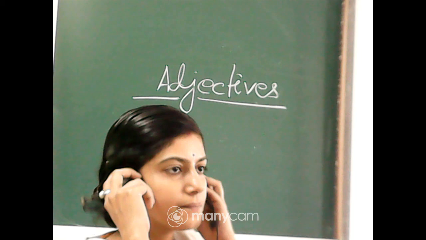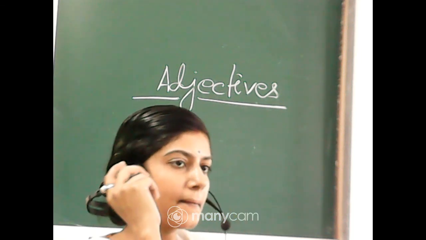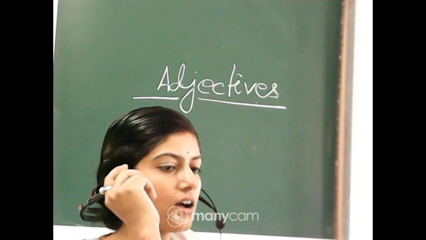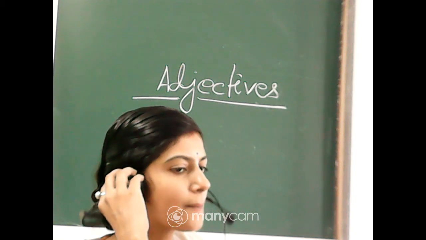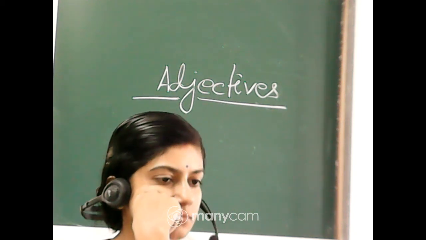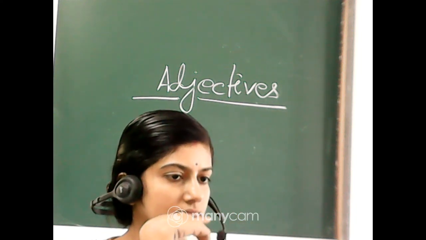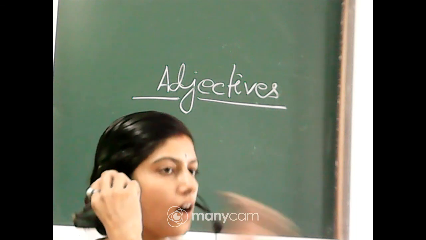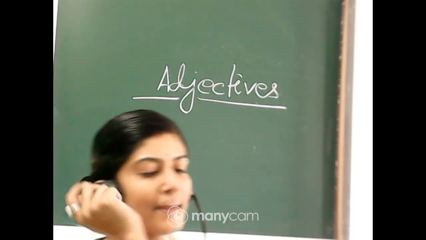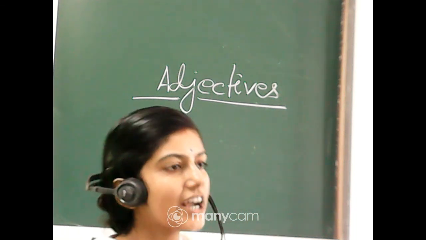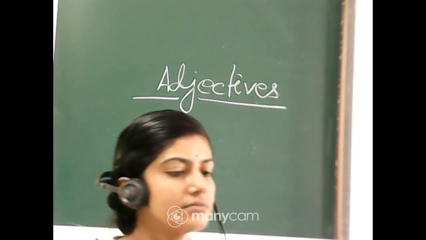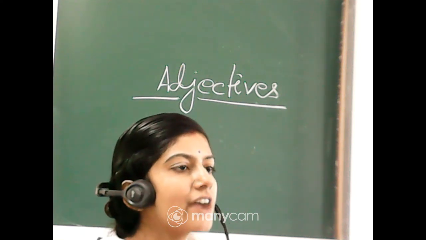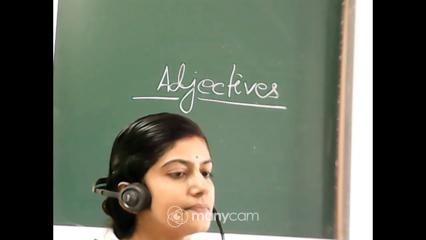Yes or no? What is the page number? 35. Okay. So page number 35, adjectives. All of you take out page number 35. Page number 35, we are going to start adjectives.